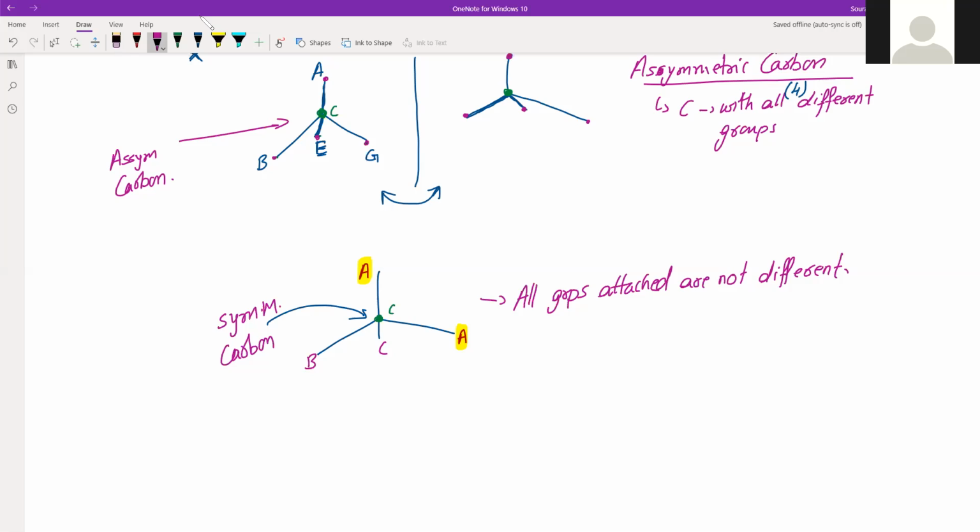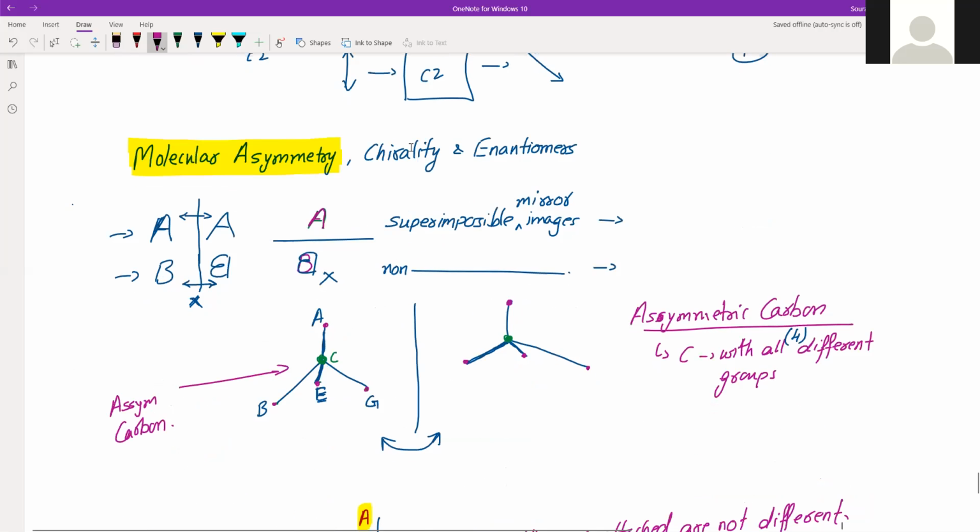Now, objects which are non-superimposable on their mirror images are called chiral, and the property of non-superimposability is called chirality. So if it is non-superimposable, such molecules are called chiral molecules, right?